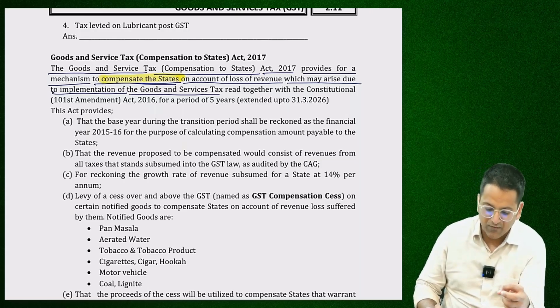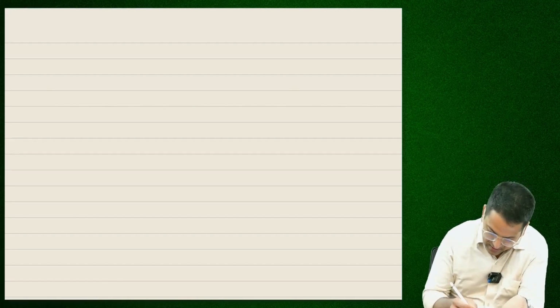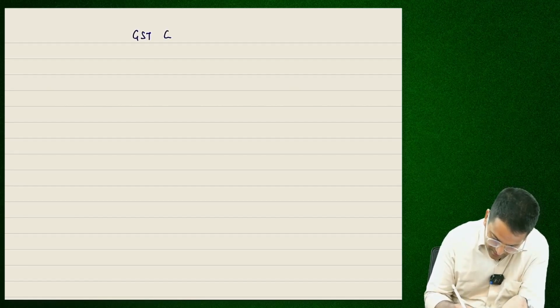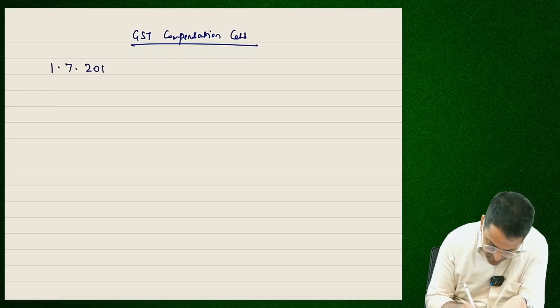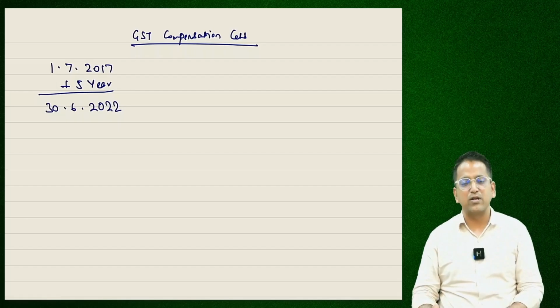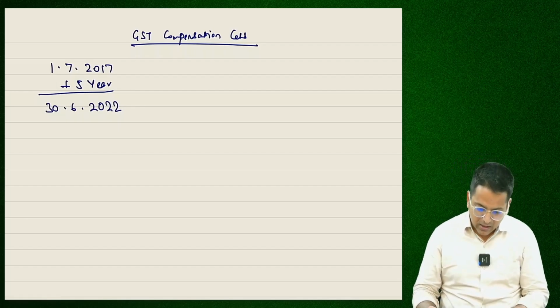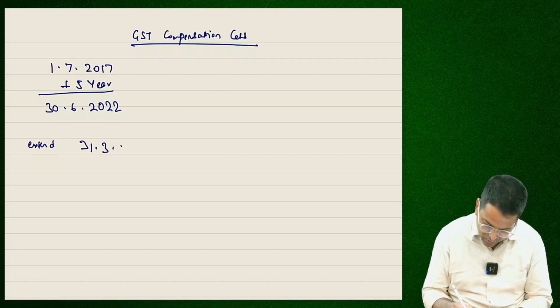Read together with the Constitution 101st Amendment Act 2016, for a period of 5 years. And this will be for 5 years. Okay, I will write it for you. 5 years, what does that mean? GST compensation cess was on 1st July 2017. From here, it said that GST compensation would continue. That means it will continue till 30/6/2022. When this was about to end in June 2022, government said no. This will be extended, so it was extended and now it's March 31st, 2026. Okay, clear?